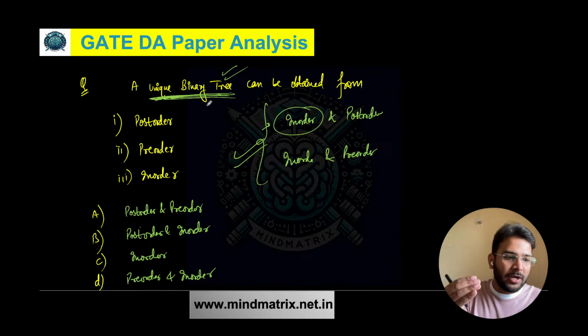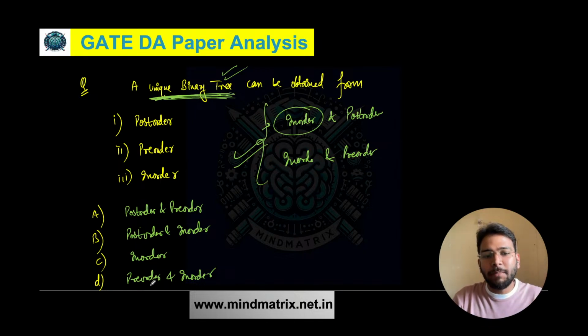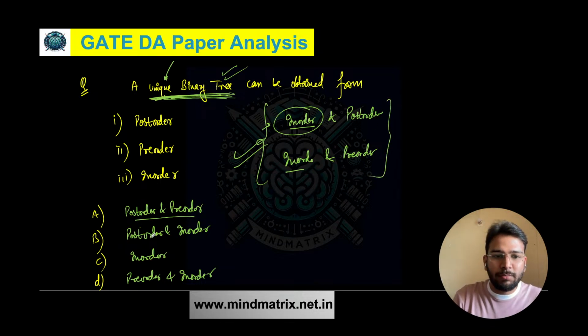One more thing I'm adding to this question. Let's say if they don't ask unique, if they just ask binary tree, in that case, you can also build a simple binary tree using preorder and postorder. With this combo as well, you can build a binary tree. But as in the question, it was given unique binary tree. In that case, you need inorder to build it. So these two are the correct answers. We can say postorder and inorder, preorder and inorder is the correct answer for this question. I hope it is clear.